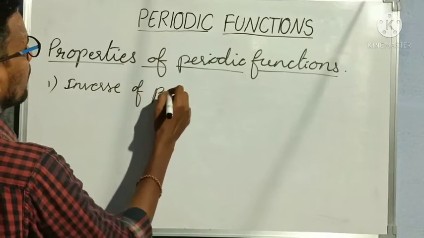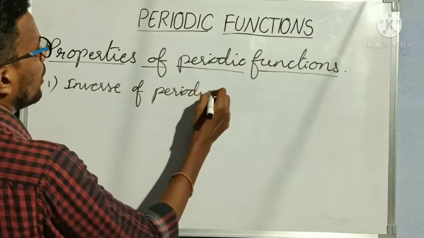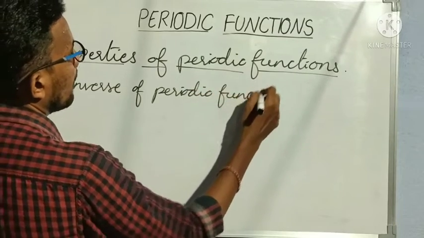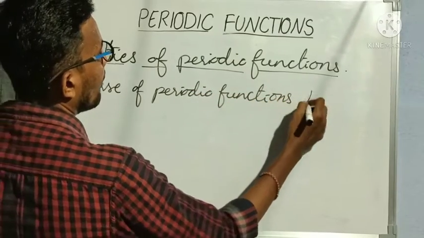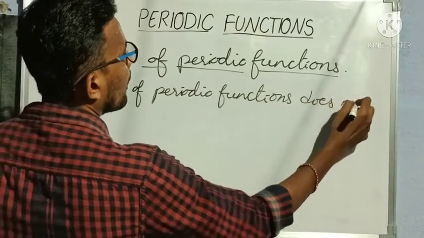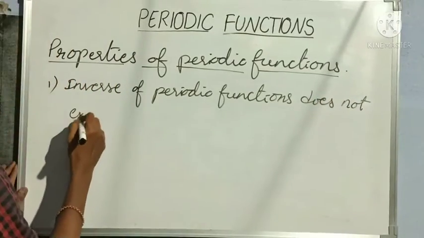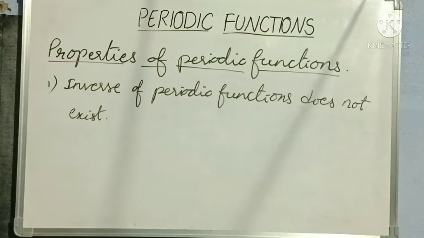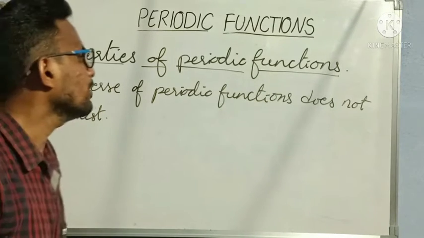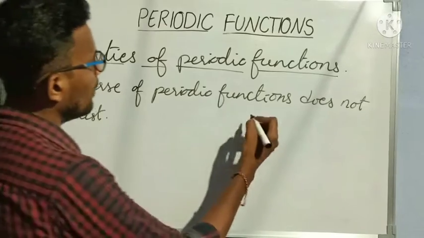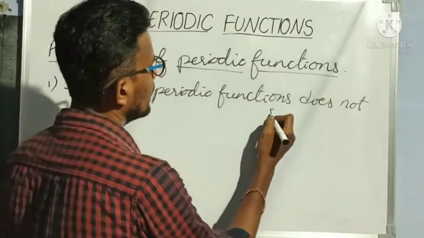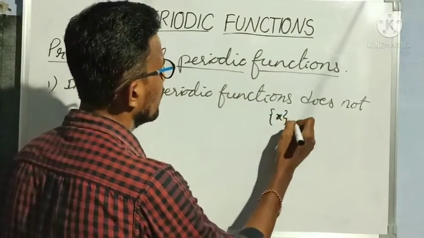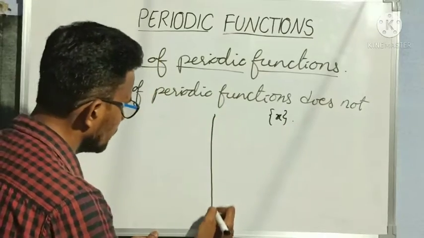Inverse of periodic functions does not exist. Okay, so let us understand this. So for suppose, okay, now always no need to take sin x. Now I will take greatest integer function. Okay, what is the graph of this function?